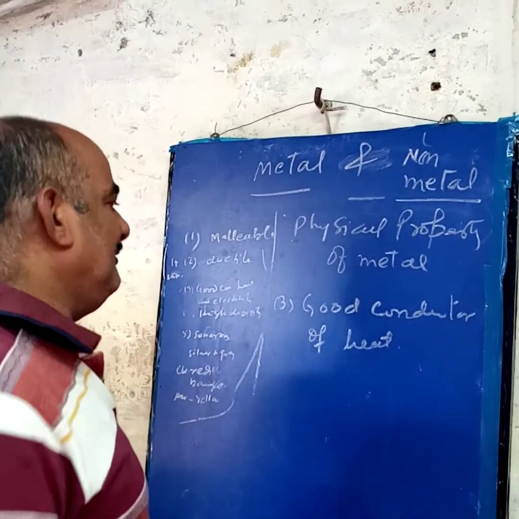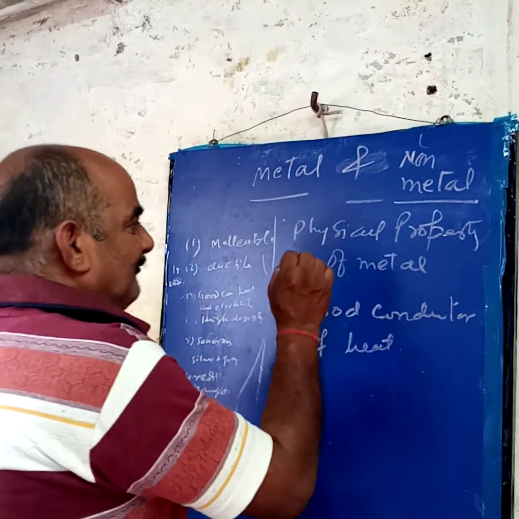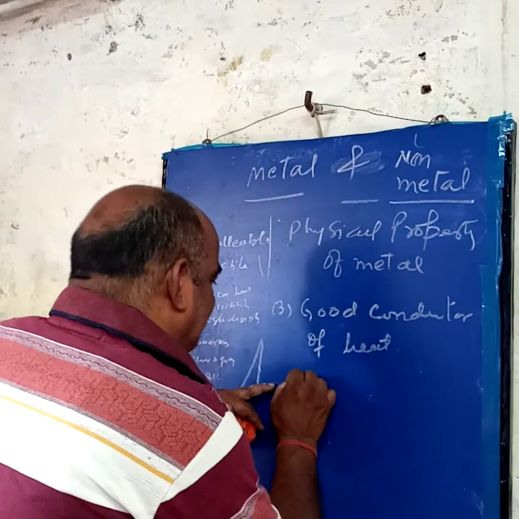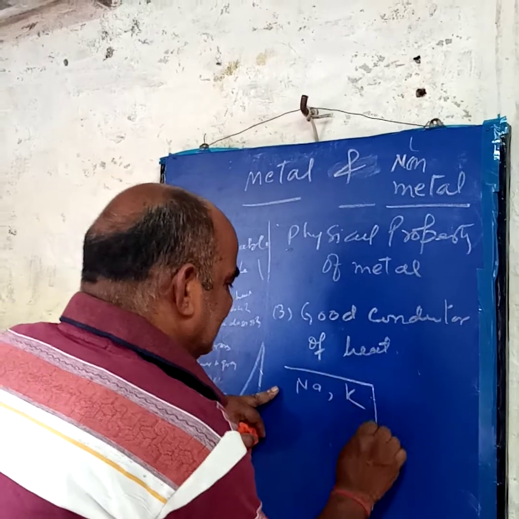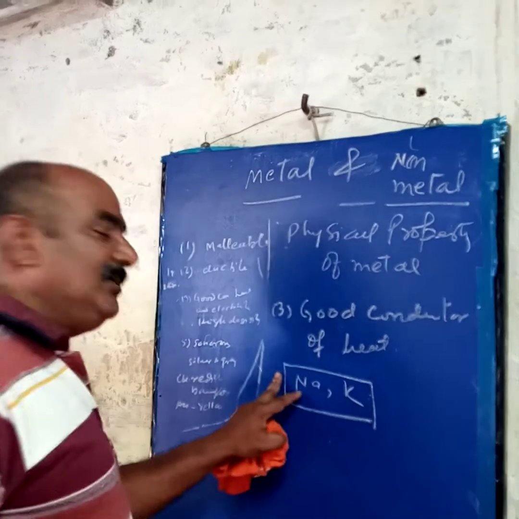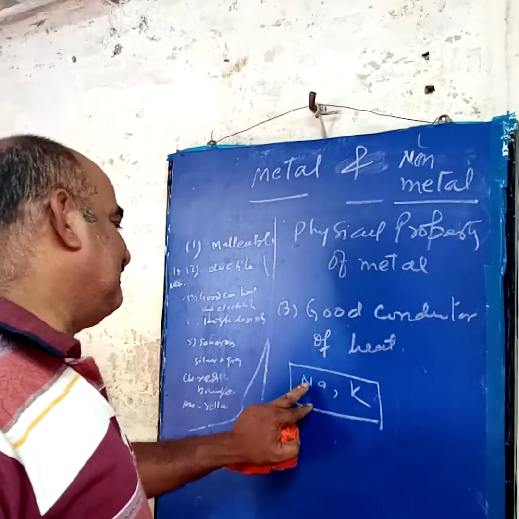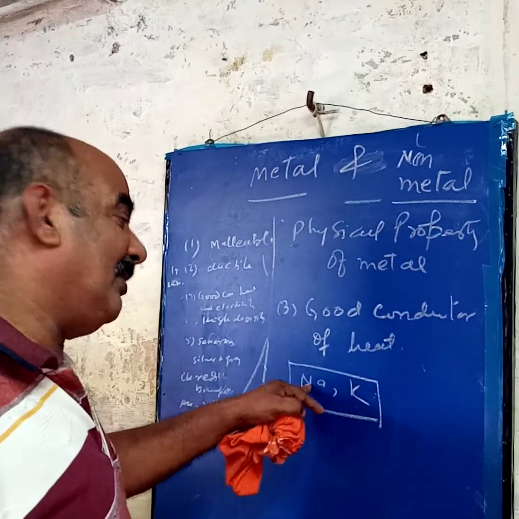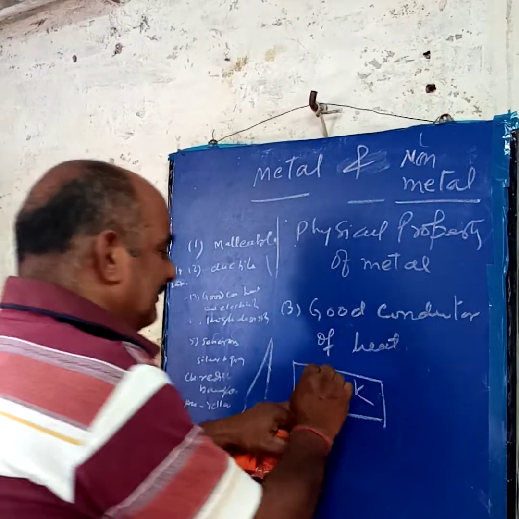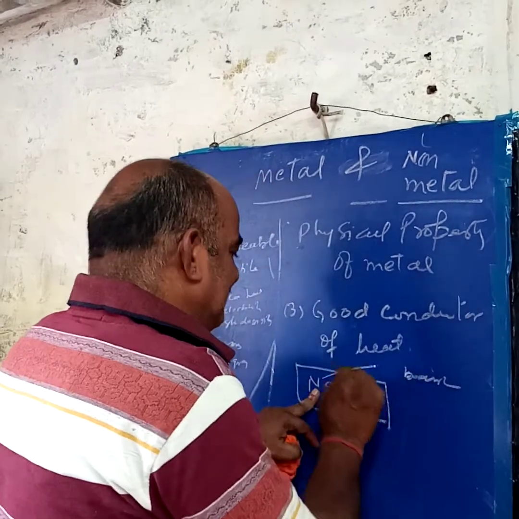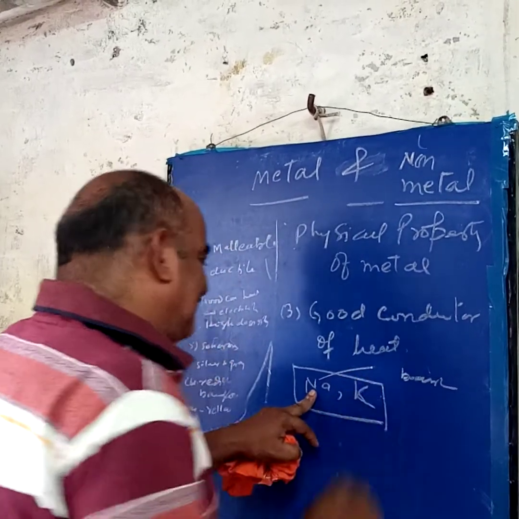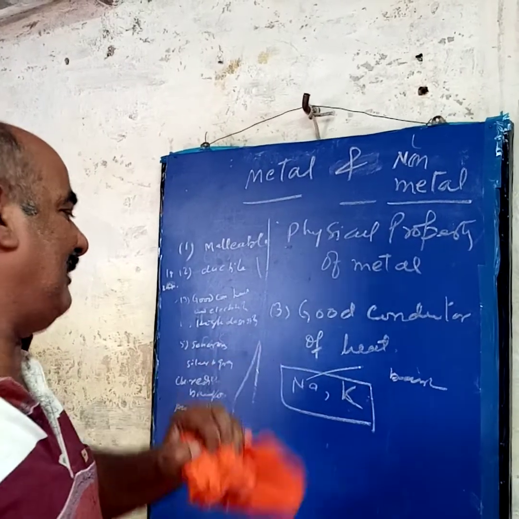But one more thing to remember. I say metals are malleable and ductile, but sodium and potassium are exceptions. They cannot be drawn into wire. But they are metals. Why are they metals? Because they lose electrons, and their chemical property is basic in nature. That's why sodium and potassium are exceptions. They are metals, but we cannot draw them into wire.